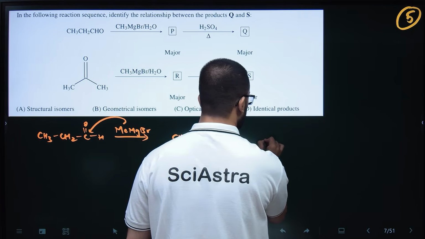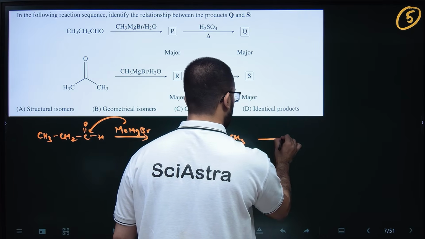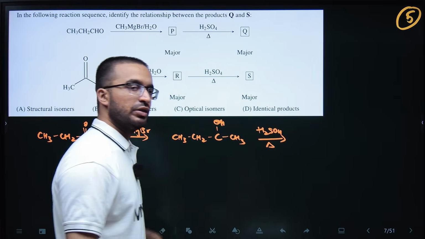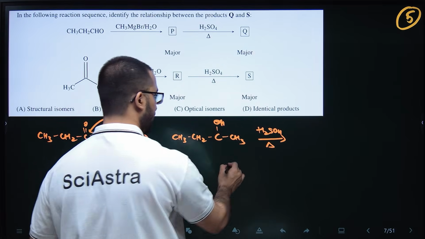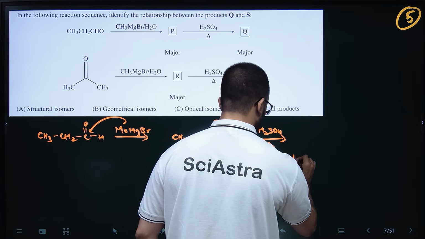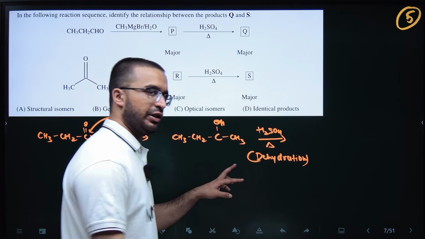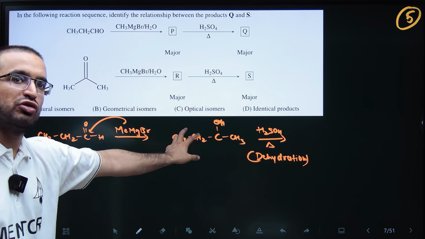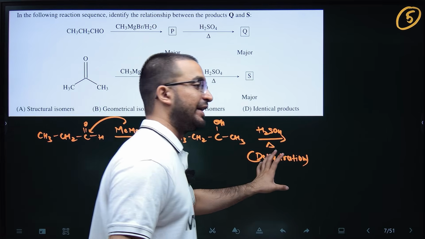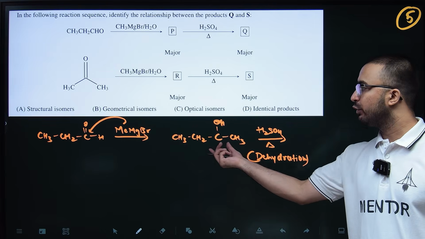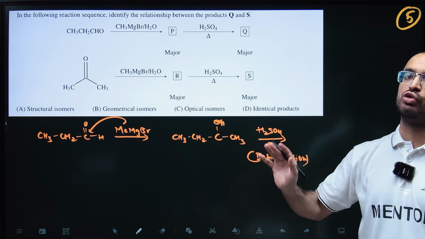So after that you have to react this with H2SO4 and you have to heat. So this is dehydration reaction, right? In dehydration you will form alkene. Obviously H2O will be removed and alkene will be formed. So always make more stable alkene. More stable alkene that can be formed from here, from here we can form alkene, but we will form the most stable alkene.